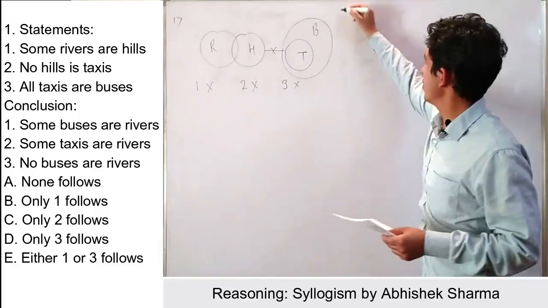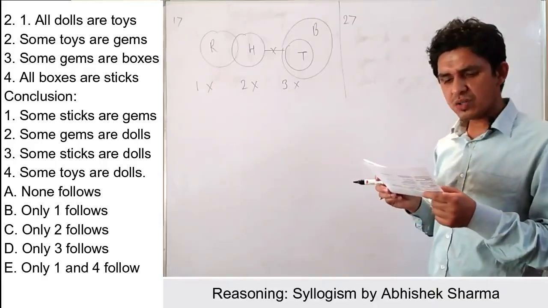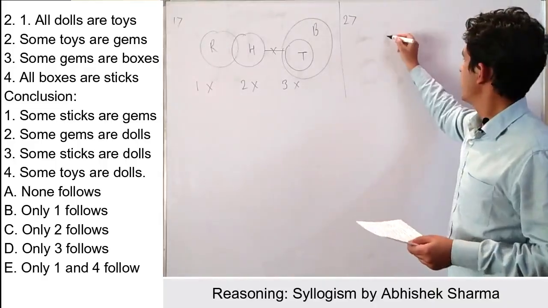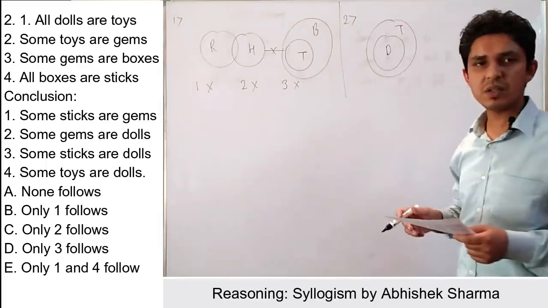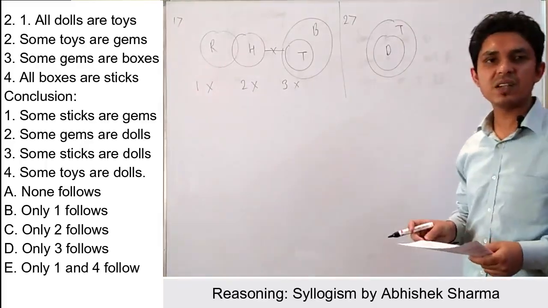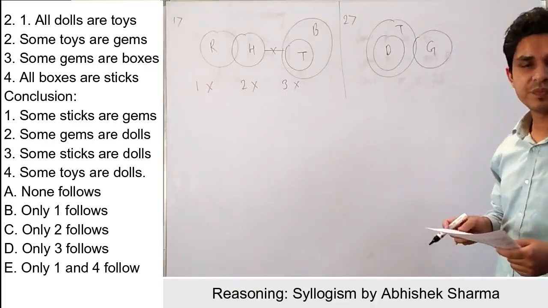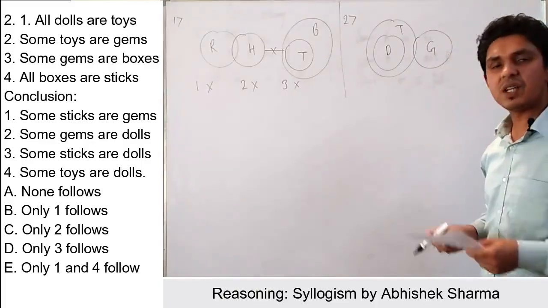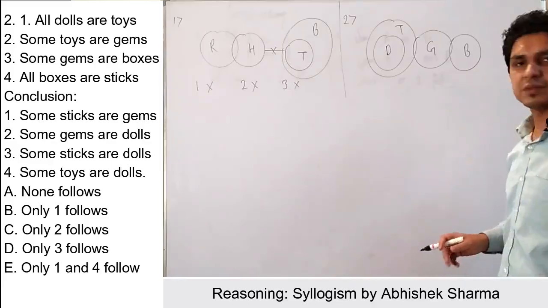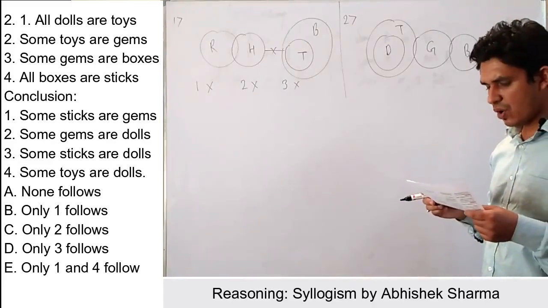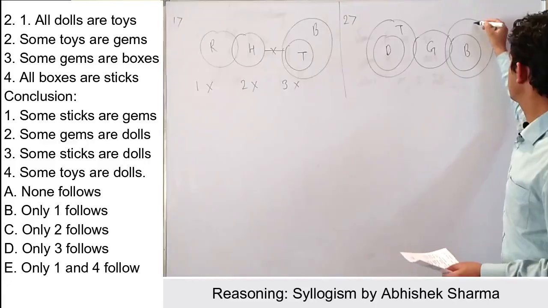Okay, coming to the next one, question number two. The question is like all dolls are toys. So simply we have to place all dolls in toys. This is very simple. Okay, thereafter some toys are games. So some part of toys should be in games. Okay, thereafter some games are boxes. So some games are in boxes. This is also true. Thereafter all boxes are sticks. So all boxes are in sticks.